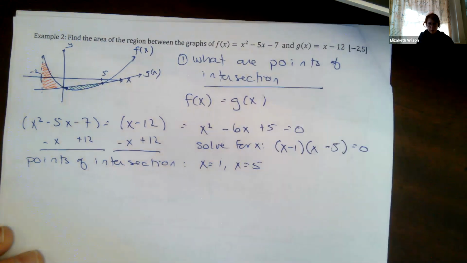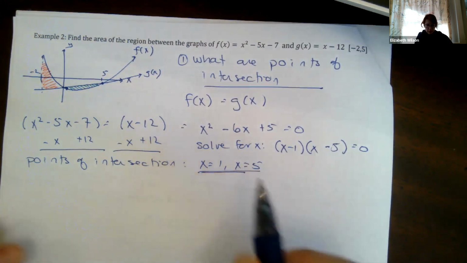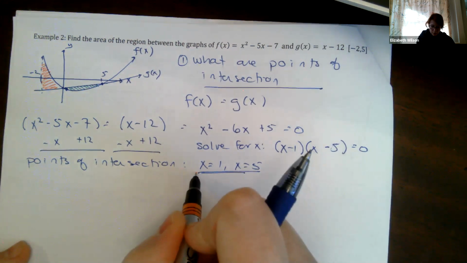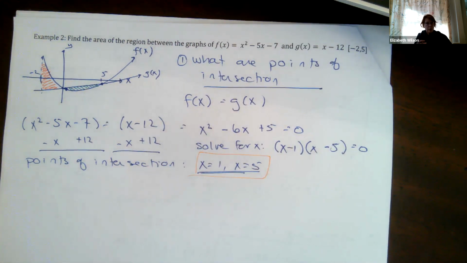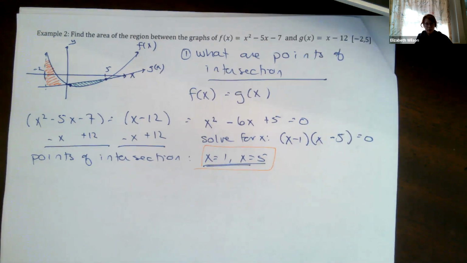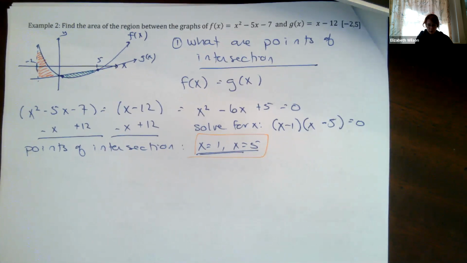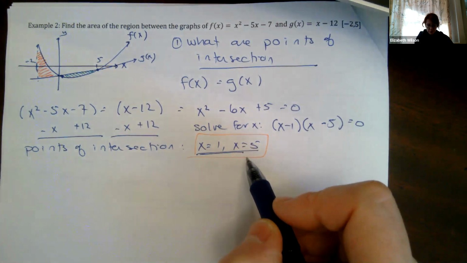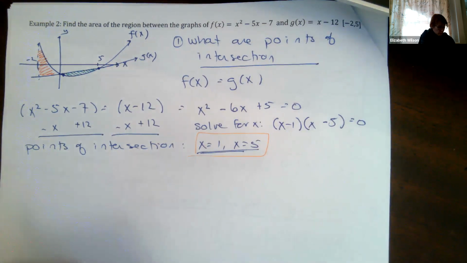5 happens to be one of our bounds. Okay, this you need to show. That's part of the thing that you need to show when you're doing this. Like I said, you will have a question like this on the final exam, so make sure that you're aware of the things that you need to show in order to get full credit for it. So points of intersection are the first bit.